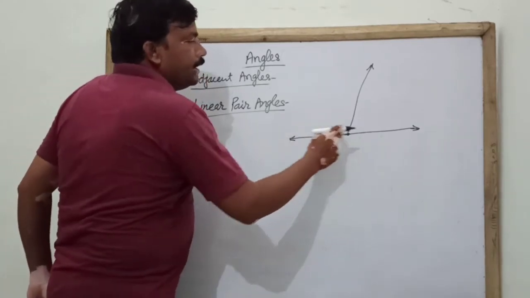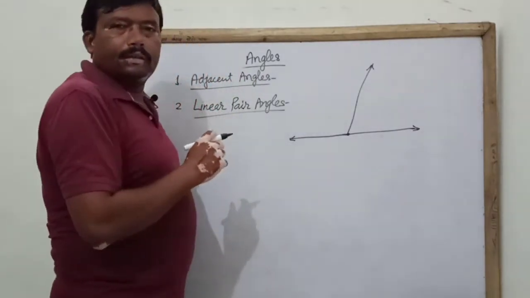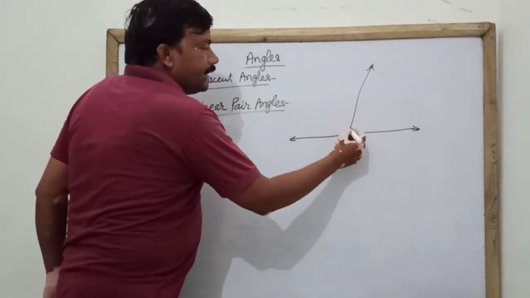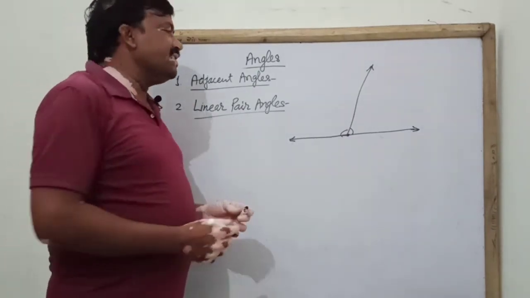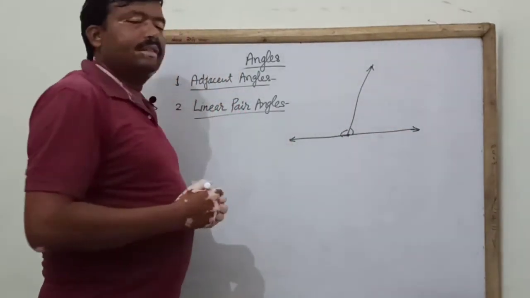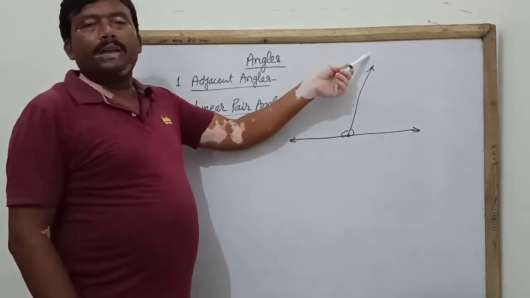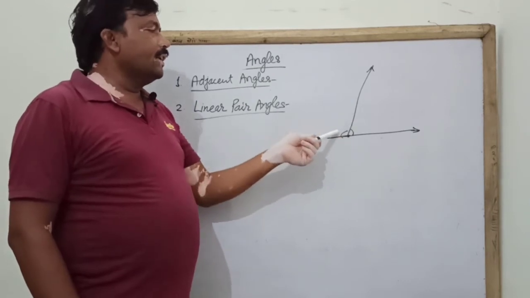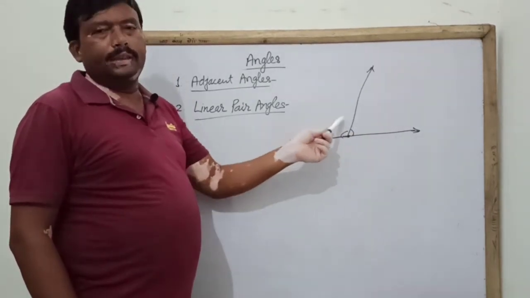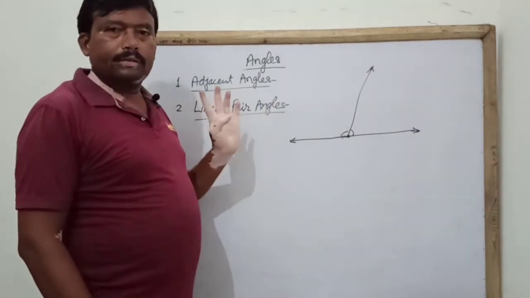This means these arms are collinear. Since it is a line and there is a common arm, these angles are called linear pair angles.